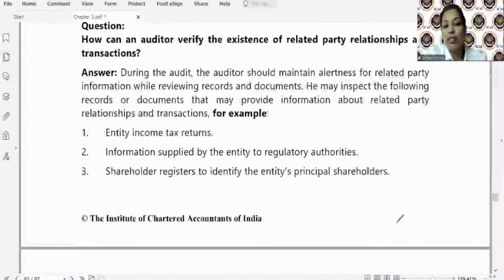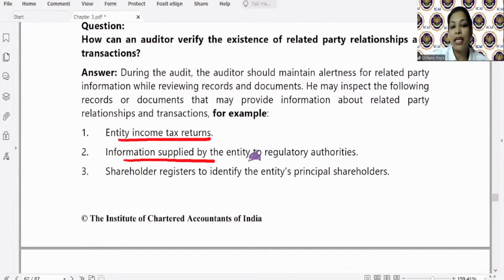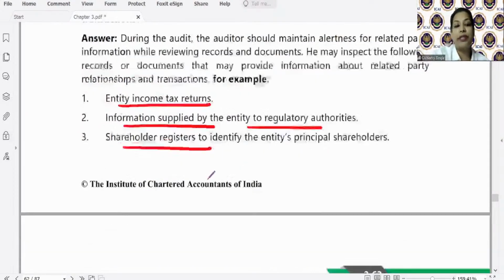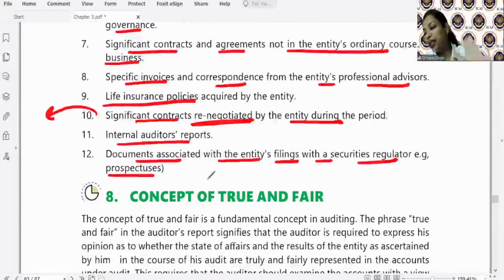Now, what are the documents that can be verified? Entity's income tax return, information supplied to regulatory authority, shareholder registers, and all these documents that we have discussed earlier. Okay? So with this, we have completed SA 550.